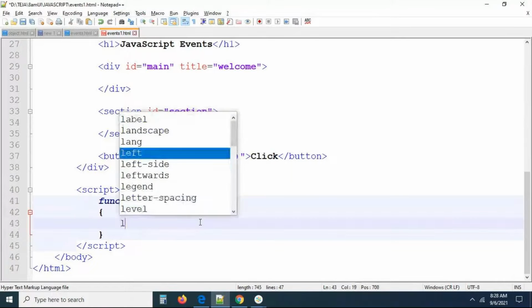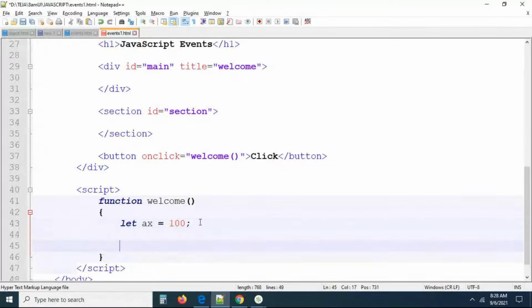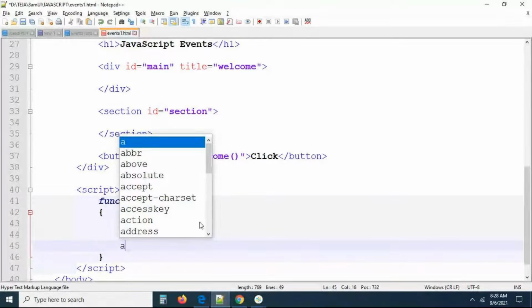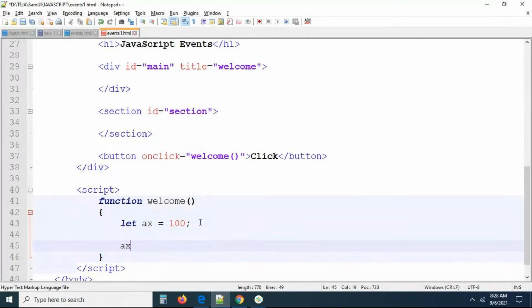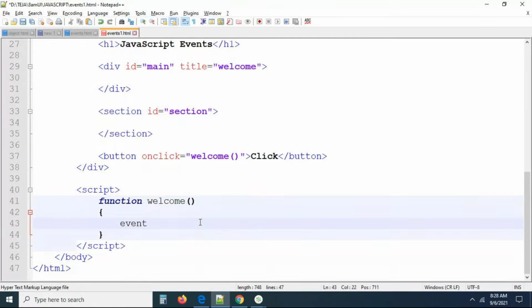But, for example, you have a variable, guys. Let ax is equal to, whatever it may be, 100. If you print ax with console.log of ax, you will get the value 100. But I am not having anything. I'm just having something called event only. This is an event only, guys.